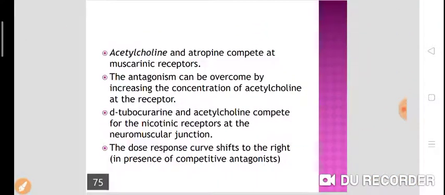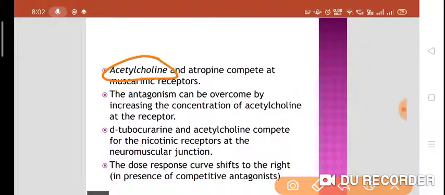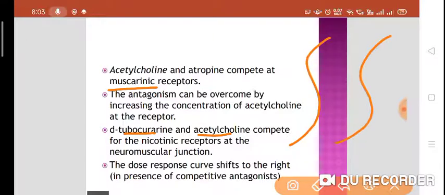For example, acetylcholine and atropine compete for the same receptor. Which receptor? Muscarinic receptor. So we call it a competitive antagonism. The antagonism effect can be overcome by increasing the concentration of acetylcholine at the muscarinic receptor. For the next example, D-tubocurarine and acetylcholine compete for the nicotinic receptor at the neuromuscular junction. So the dose response curve will shift to the right in presence of a competitive antagonist.